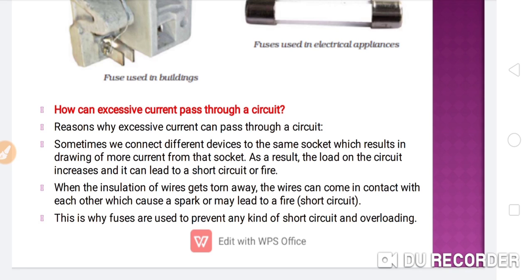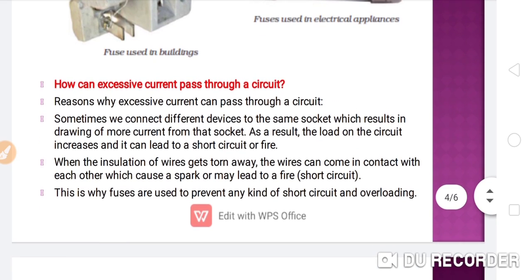And when the insulation of the wires gets torn away, the wires can come in contact with each other, which causes a spark or may lead to a fire, that is a short circuit. This is why fuses are used to prevent any kind of short circuit and overloading. So this is very important for our house wiring, this is the significance of the fuse in our house wiring.